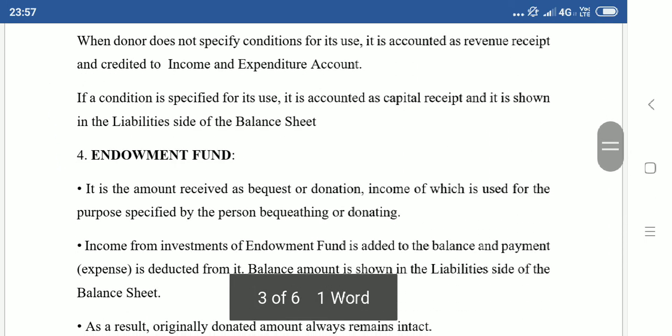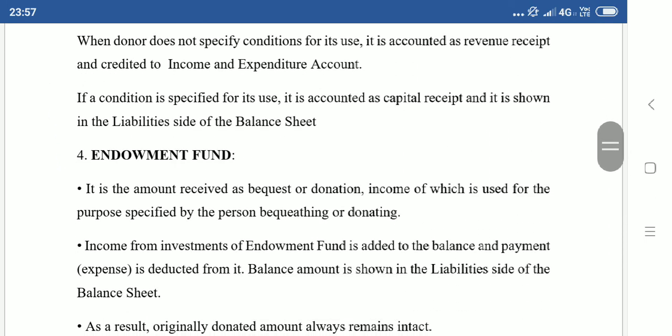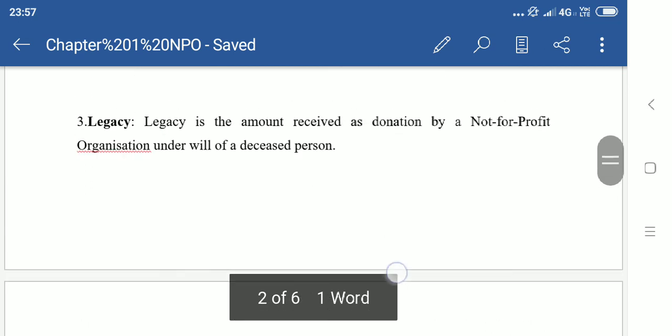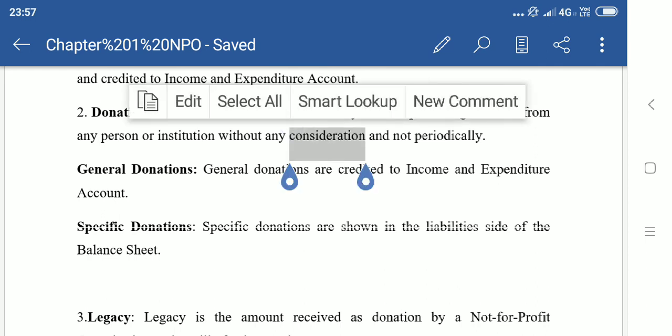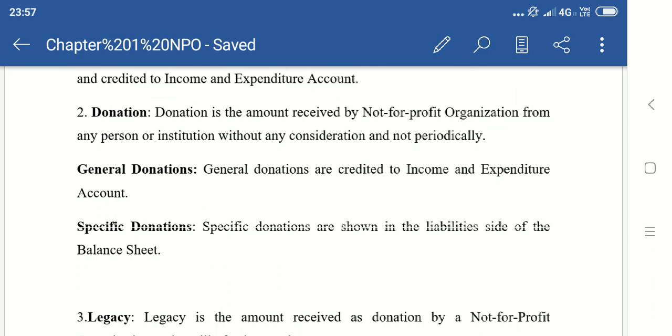Now, you may get this as a 1 mark question. They may ask you what is endowment fund or what is legacy or tell the treatment of donation. You may get it as a theory question, 1 mark question. You may also get it as a part of the problem. So while solving a problem, you can solve the numerical sum only when you know the treatment. So both ways, this is important.